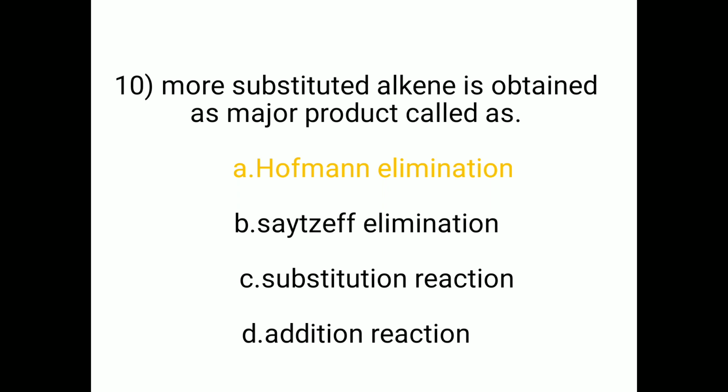Then in a substitution reaction, the reactant and reagent are substituted, and then the formation of product is called a substitution reaction. And in an addition reaction, two atoms or groups of atoms are combined and then the formation of product is called an addition reaction. The correct option is A, Hofmann elimination reaction. The more substituted alkene is obtained as a major product in Hofmann elimination reaction.